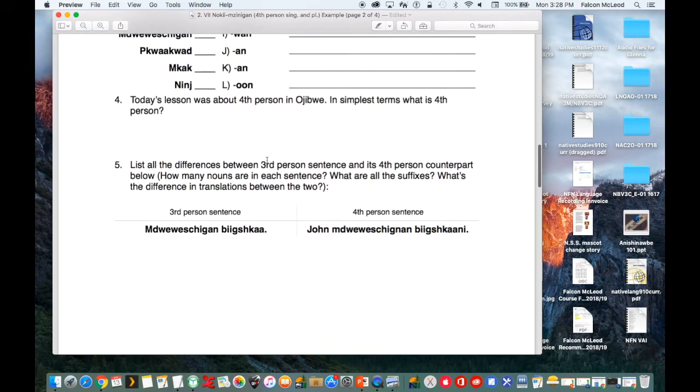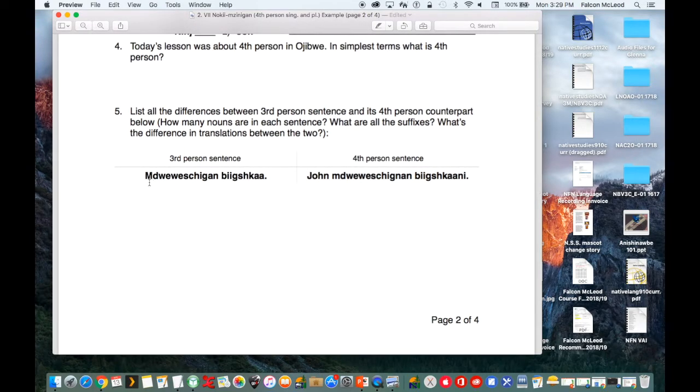List all the differences between our third person sentence and its fourth person counterpart below. How many nouns are in each sentence? What are all the suffixes? What's the difference in translation between the two? So this is our third person example: Ndwewes chigan bikshka, versus John ndwewes chignan bikshkane.